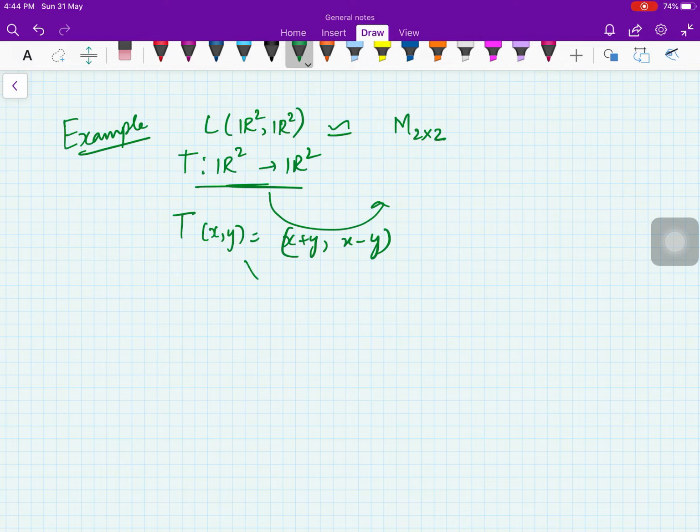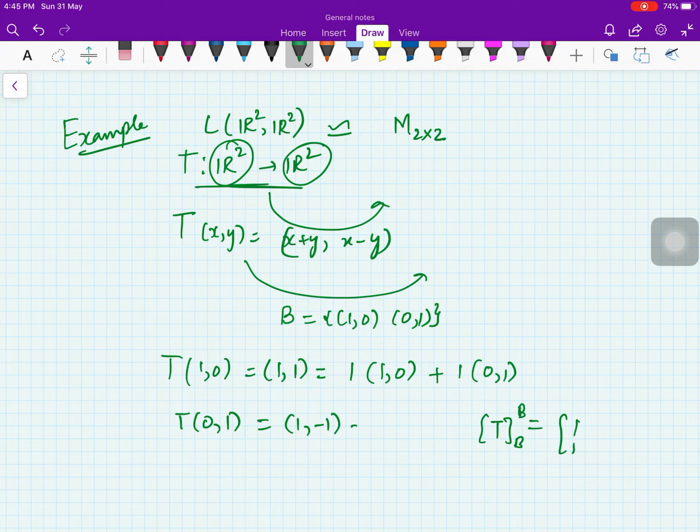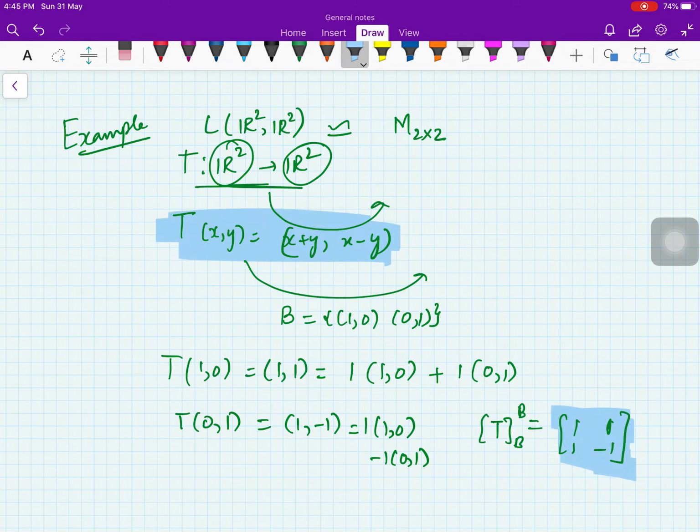Now for connecting it to a matrix, you need to fix the basis. Because here the space is the same, I am fixing the standard basis (1,0) and (0,1). So I have T of (1,0) as (1,1), which can be written as 1 into (1,0) plus 1 into (0,1). So the first column of T B B will be (1,1). Then T of (0,1) will be (1,-1). So that is 1 into (1,0) minus 1 into (0,1). So the second column will be (1,-1). So this particular transformation will be mapped to this matrix, right?